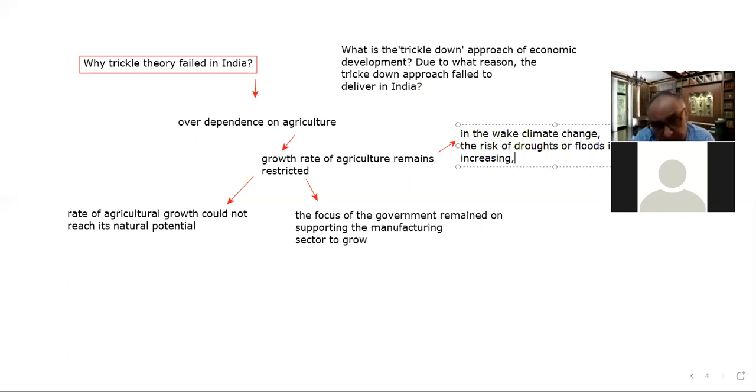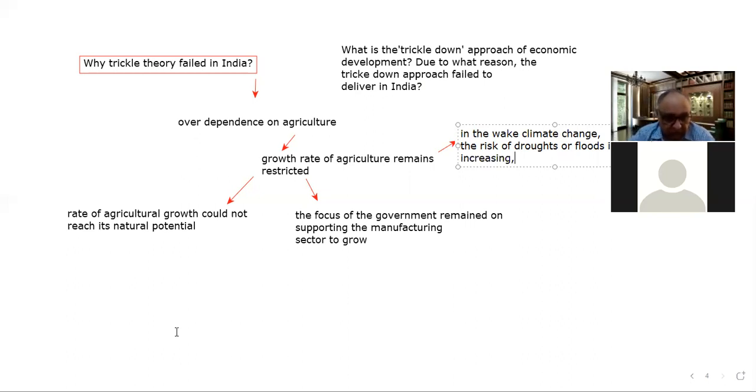So one point is the over-dependence on agriculture, while agriculture is being pushed into dismal conditions in our society, in our country. And that is why those who are depending on agriculture got excluded from the growth journey of the country. So this is the one point.